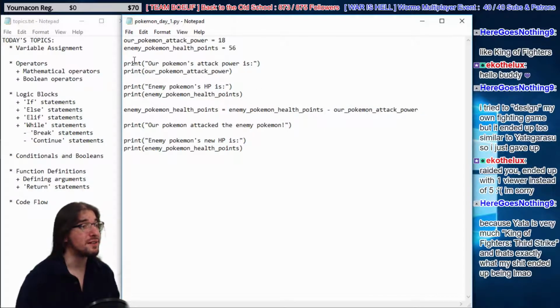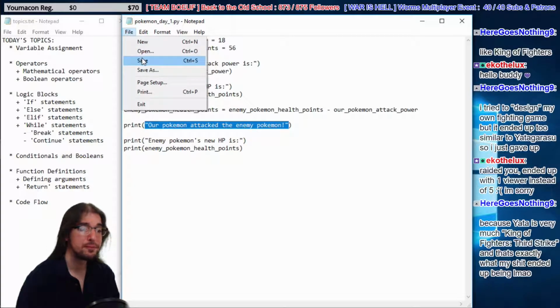We also have strings, textual data, like right here. It starts and ends with quotation marks, so you know it's a string of text. So Python knows, I should say. We have one there, we have one here, and we have a string right here. Very important for showing the user some textual data so they know what's going on.